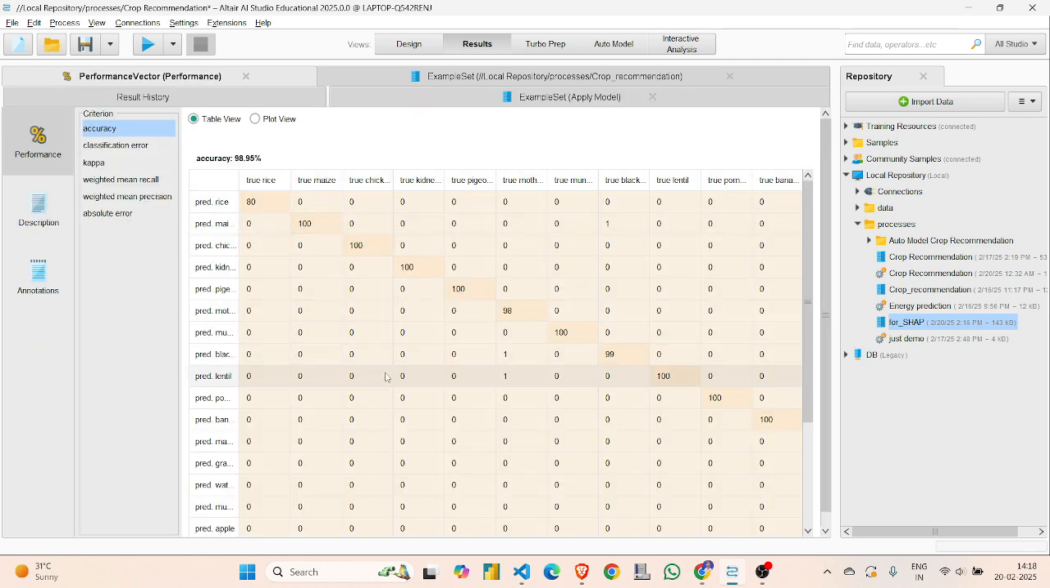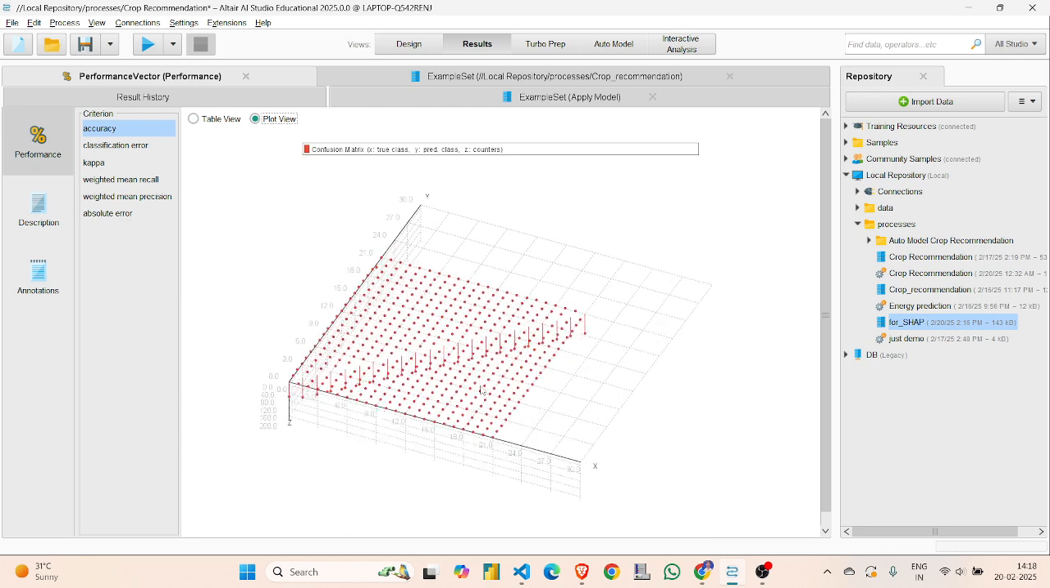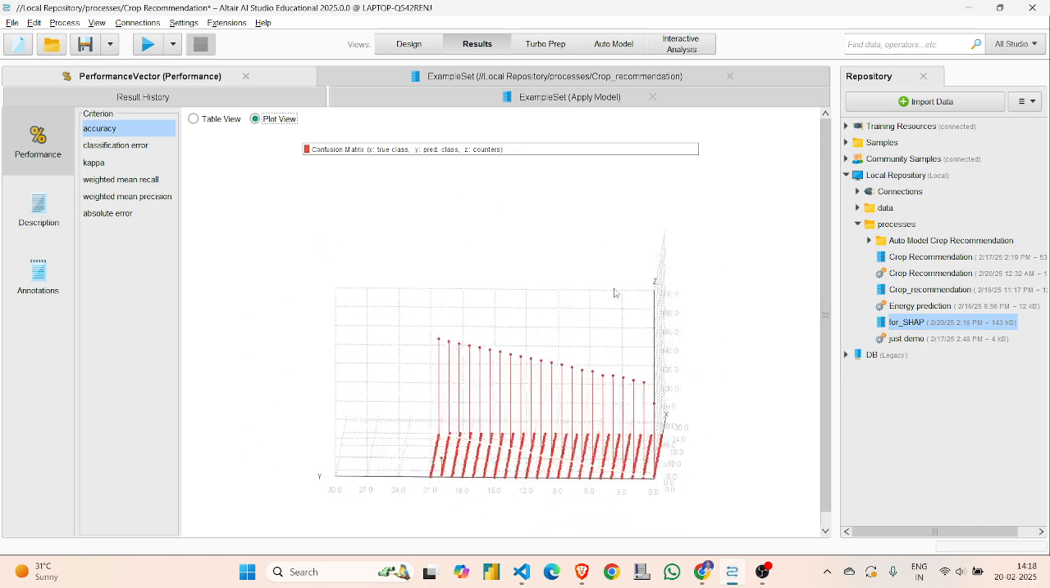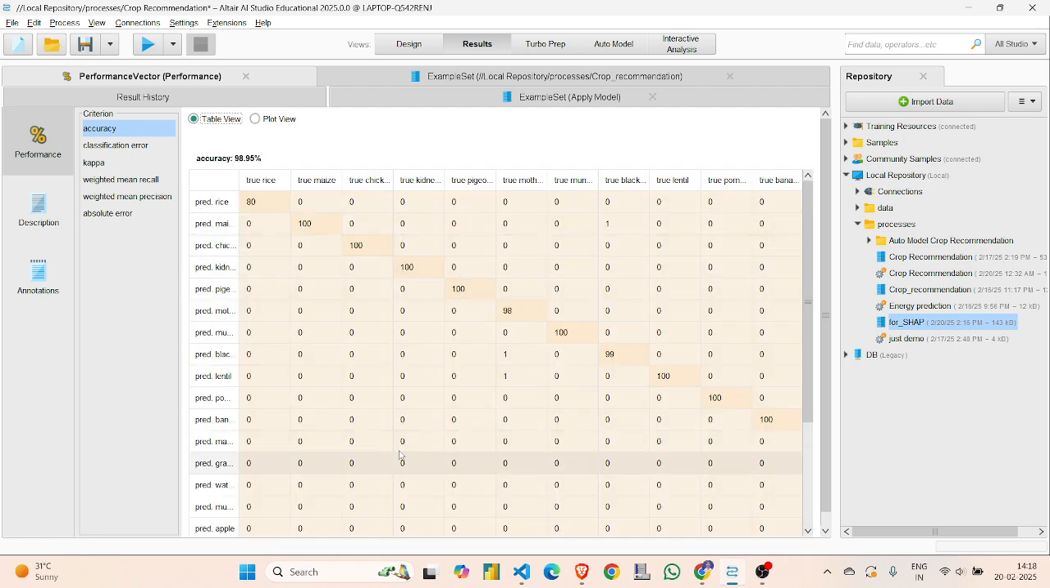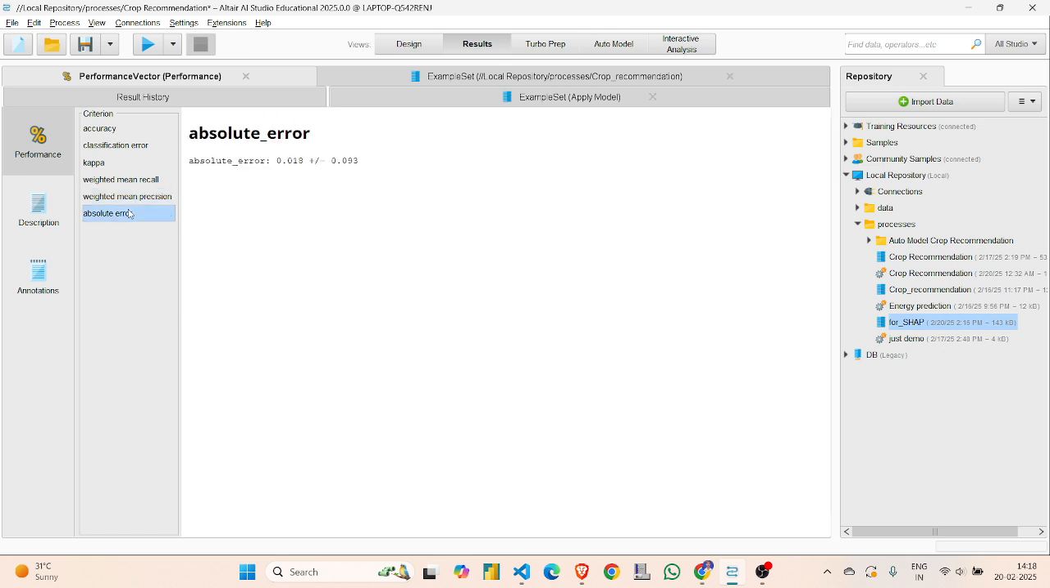Okay, now to see the performance vector. This is the performance matrix. You can see the accuracy is 98.96. Okay, if we want to visualize things in a plot way, you can visualize in 3D form, and if you want to see in this table view, you can see this. The classification error is 1.05, kappa is 0.989, and weighted mean recall you can see here, and the weighted mean precision, and the absolute error is like 0.018 plus minus 0.09 that we can see.